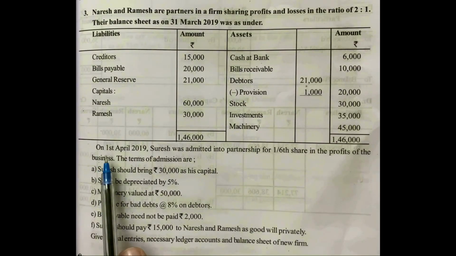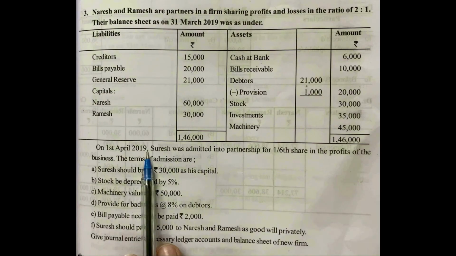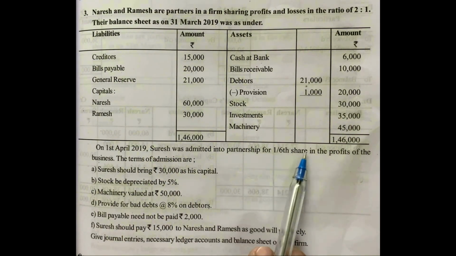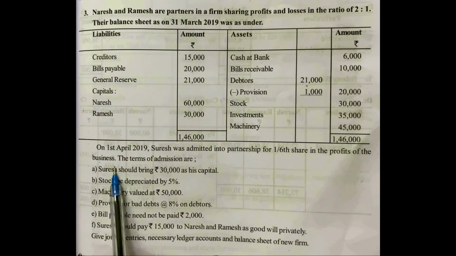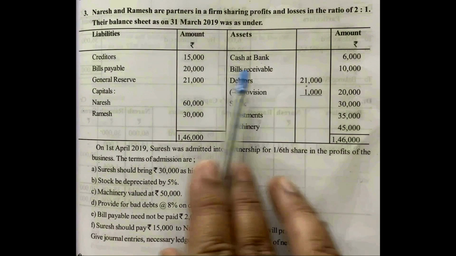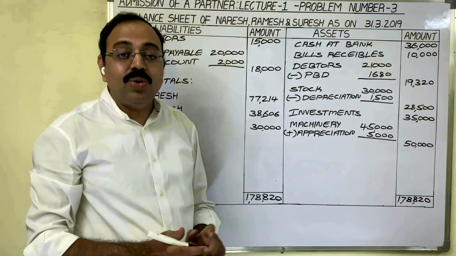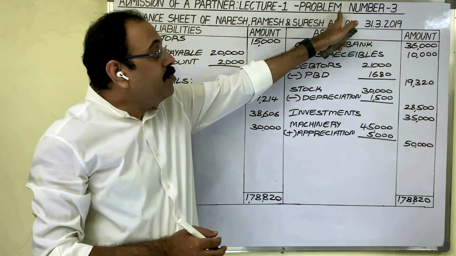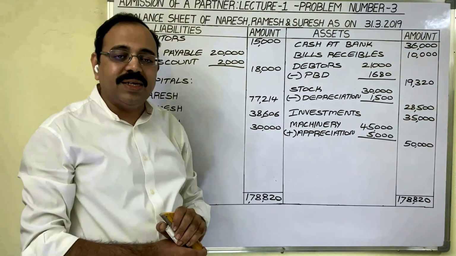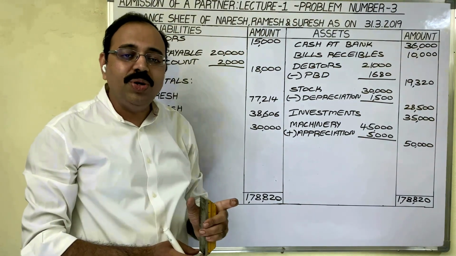In adjustments, he is giving that on 1st April 2019, Suresh was admitted into partnership for 1/6 share in profits of the business. You need not to consider this 1/6 share in any way of this problem. So this is all about problem number 3 from admission of a partner lesson. Hope this video is useful to you. Thank you.